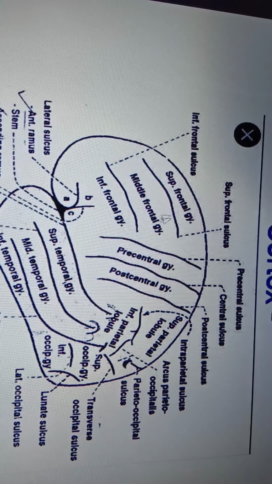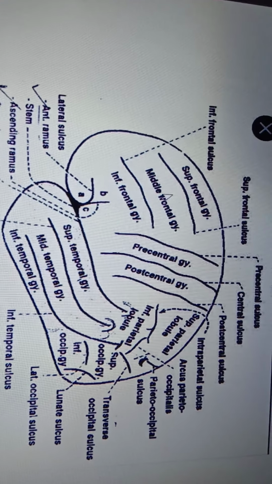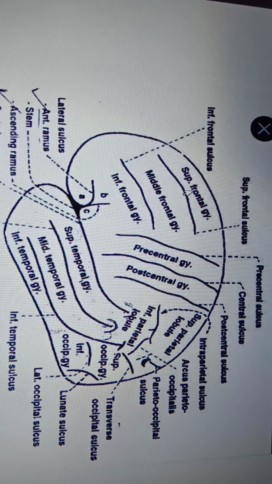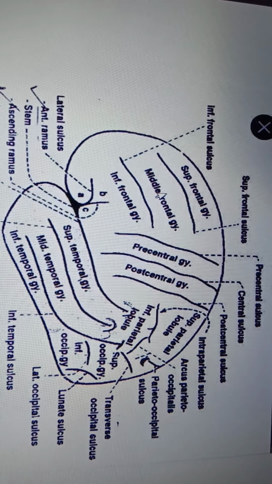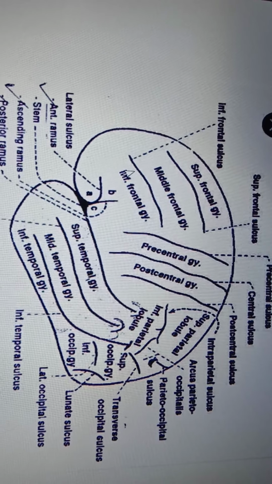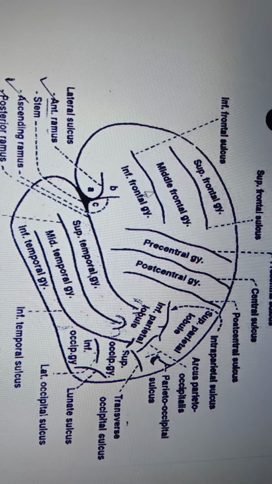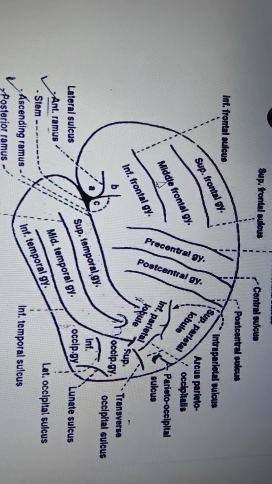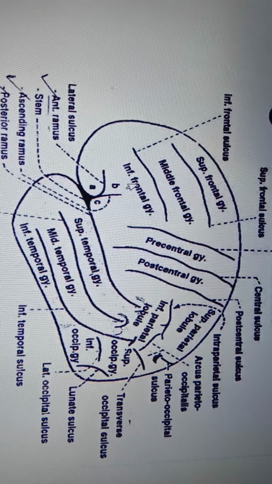This superior frontal sulcus divides the frontal lobe into superior frontal gyrus and inferior frontal gyrus. There is one more sulcus on the frontal lobe that is called the inferior frontal sulcus. This divides the frontal lobe into middle frontal gyrus and inferior frontal gyrus.